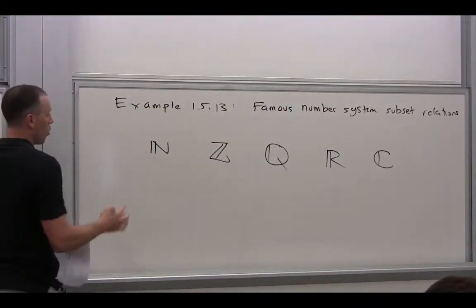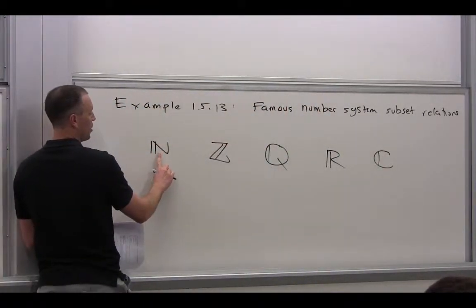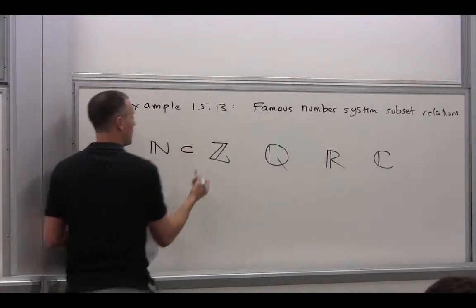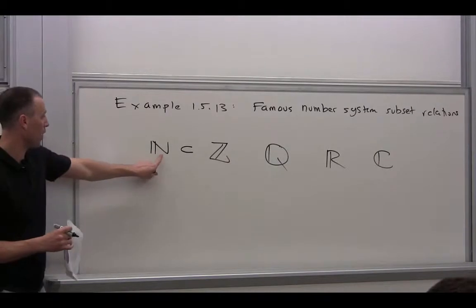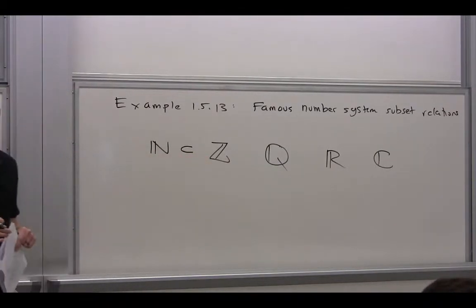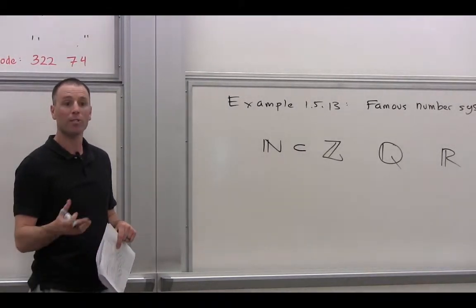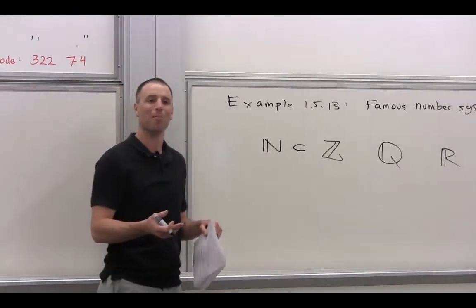All right. Question, what's the subset relationship between naturals and integers? Subset. Is it ever possible that N is equal to Z? No. Why not? Because Z includes more than N.